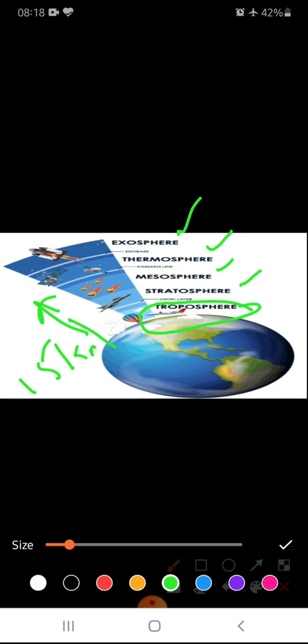As you can see, aeroplanes also fly in this layer, parachutes also fly. And all the cloud formations happen in the troposphere only, because it is the living layer, we can say.